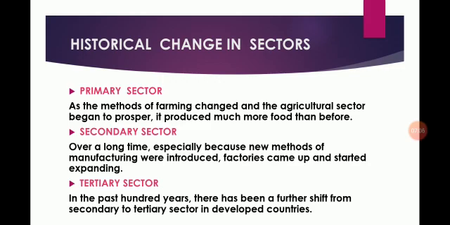People began to use many more goods that were produced in factories at cheap rates. Secondary sector gradually became the most important in total production and employment. Hence, over time, a shift had taken place. This means that the importance of other sectors had changed. Now, students, earlier primary sector was getting importance. Nowadays, secondary and tertiary sectors are increasing their importance.